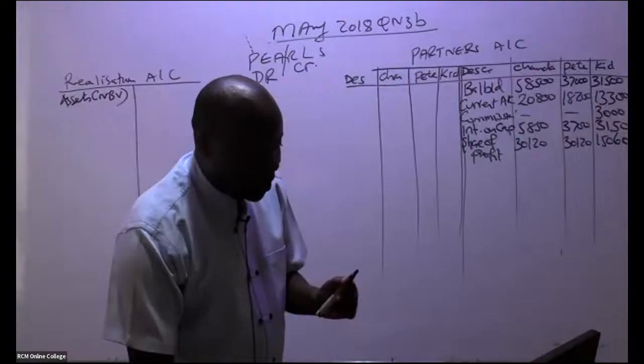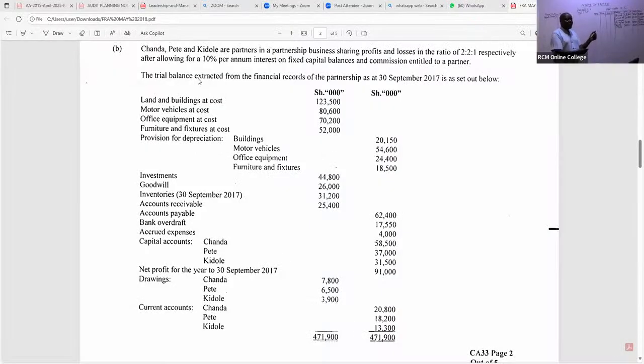So trial balance, what have they told us here? In the trial balance, we can see the trial balance extracted from the financial records of the partnership as at 30th September 2017 is set out below. So you can see we have here land and the buildings. We have motor vehicles at cost. We have office equipment at cost. We have furniture and fixtures. And then you can see we have provisions. So ask yourself, amongst these assets, which assets were taken up by the limited company?